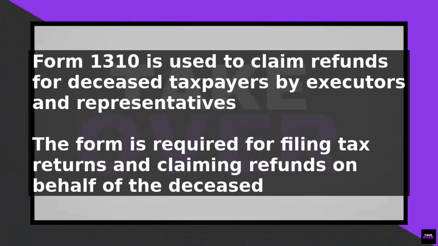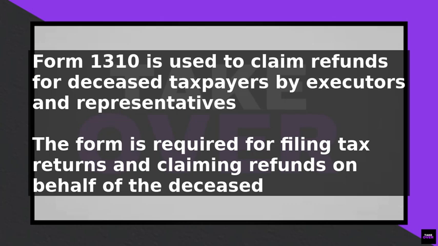When someone passes away and is owed a refund from the IRS, the person responsible for handling their affairs can claim the refund using IRS Form 1310. This form is typically required for executors and representatives who need to file tax returns on behalf of the deceased taxpayer and claim a refund.